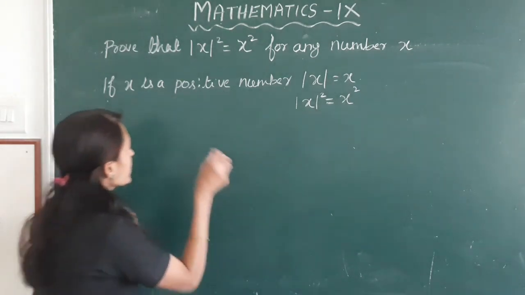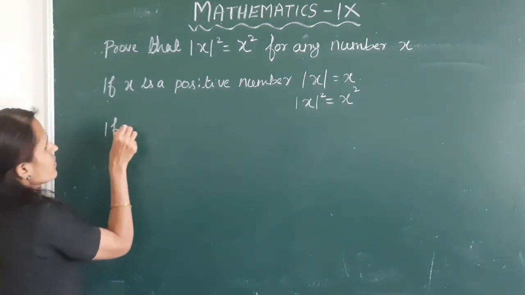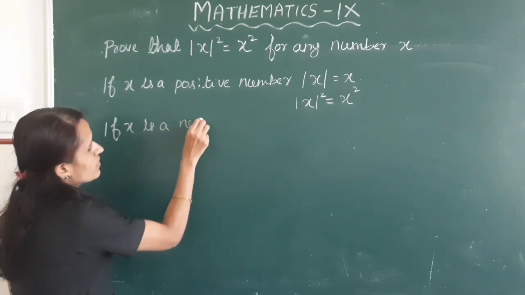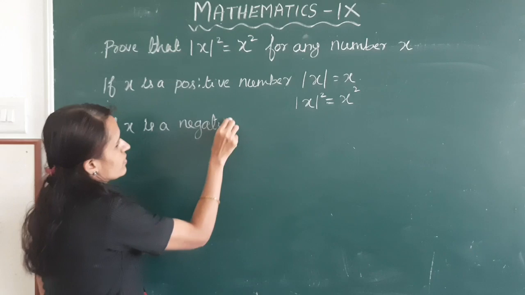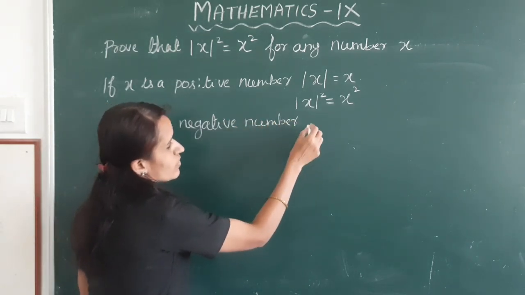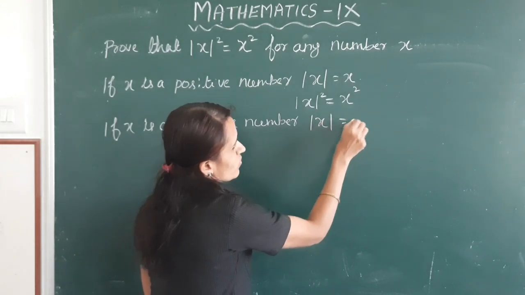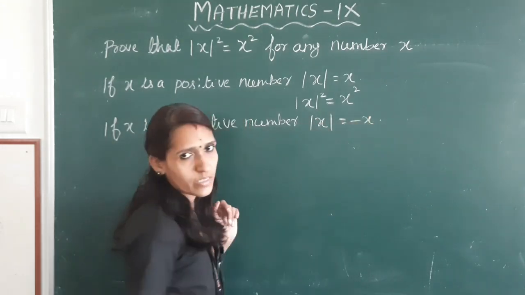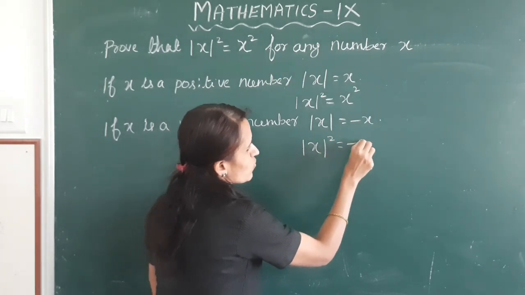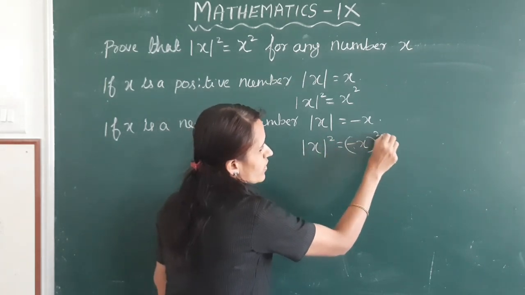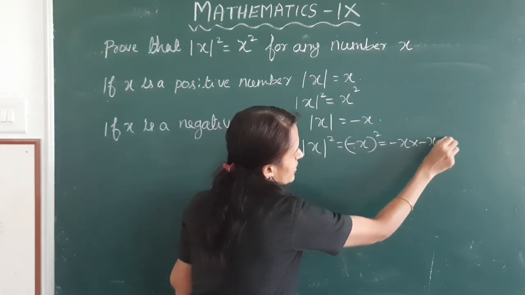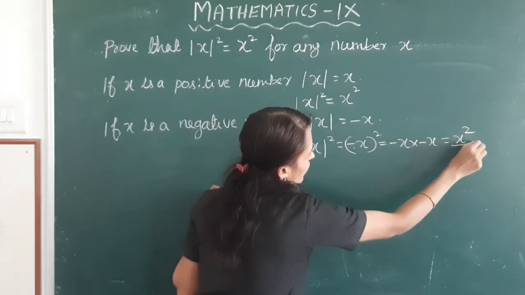If x is a negative number, mod x is equal to minus x. Mod x whole square is equal to minus x whole square, which is minus x into minus x, that is x square.